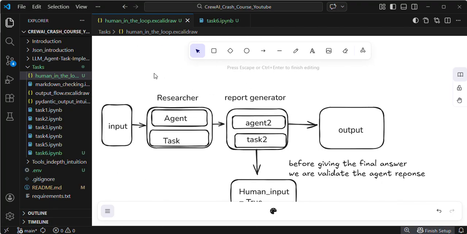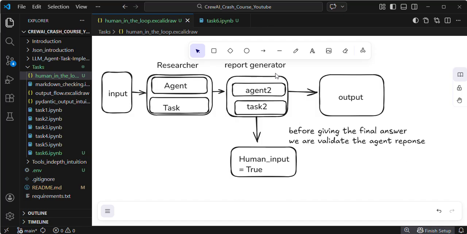Okay, let's go through a diagram. Here if the user gives any input, we can perform some action. Here I am including one tool call. I'm integrating a tool into this research agent, because some LLM models have a specific cutoff date, so the model can't answer recent news. That's why I'm integrating this tool into the agent. Using the tools it can fetch some recent news. So that's why I'm integrating the tool into the first agent.